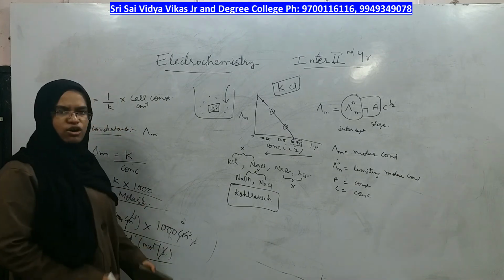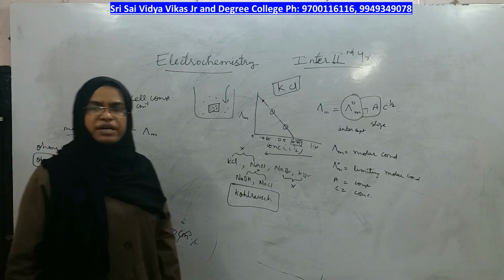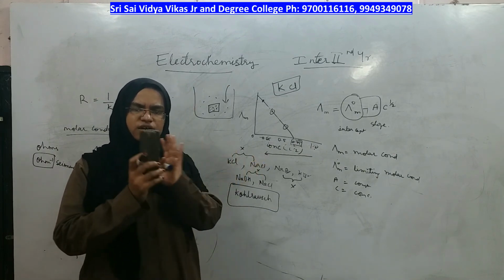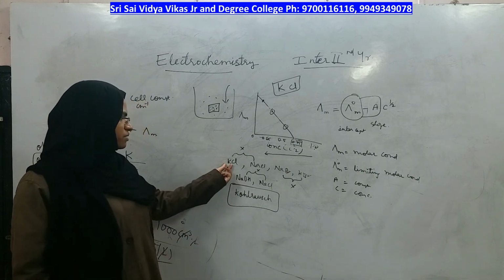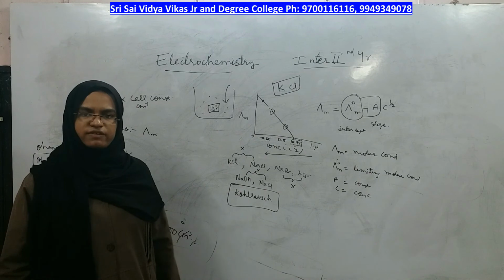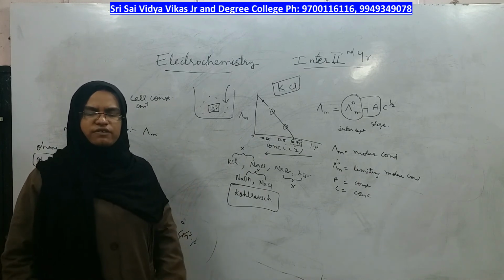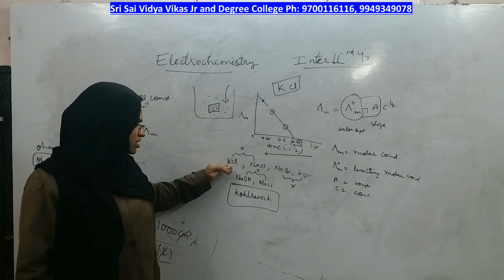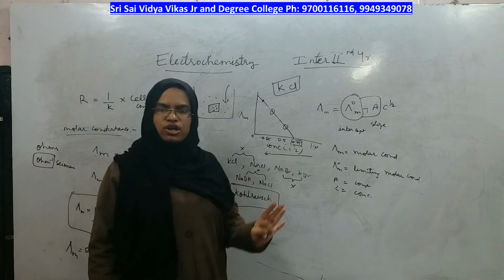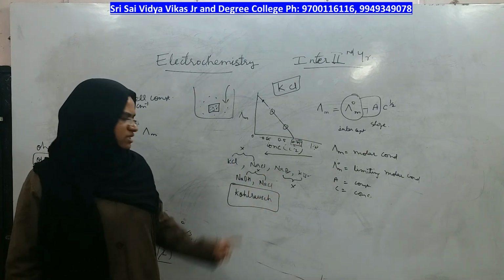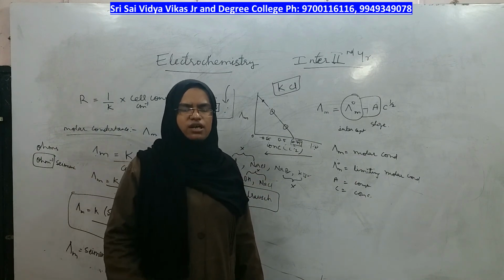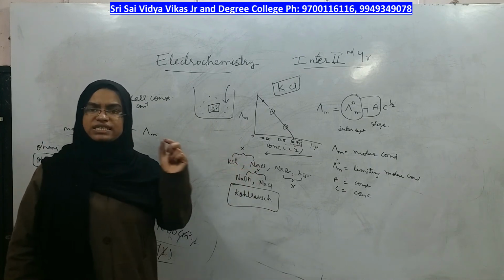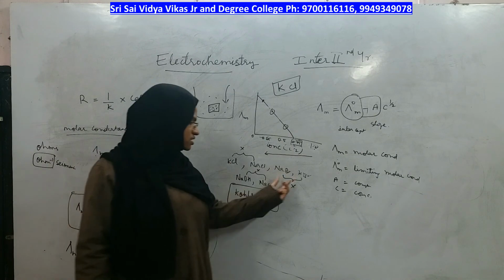Therefore, he proposed a law called Kohlrausch law of independent migration of ions, because in every electrolyte, the moment you add water, they will no longer behave as KCl or NaCl. They will immediately separate in the form of K plus and Cl minus. Their identity is lost. Identity of KCl will be lost in water. It is no longer KCl. It will be K plus and Cl minus. Same way, identity of NaCl is lost in water and it will be Na plus and Cl minus. That's why if you take the difference, you are getting the same value for this set and this set.